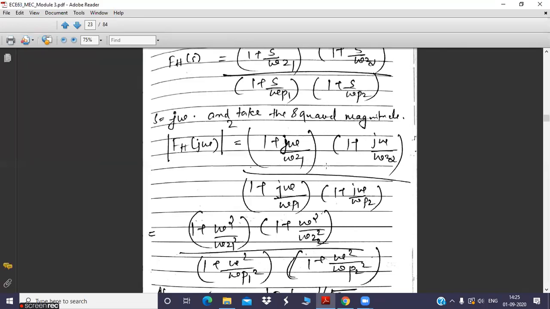Similarly, the second term in the numerator is 1 plus omega square by omega z2 square. The denominator is also modified: 1 plus omega square by omega p1 square multiplied by 1 plus omega square by omega p2 square. That is, you have taken the magnitude and square. Once you are taking the magnitude, you have to put a square root, and that square root will cancel with this whole square, so that the term will become like this.